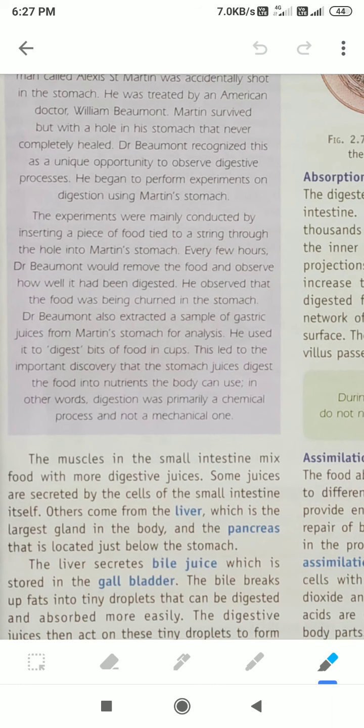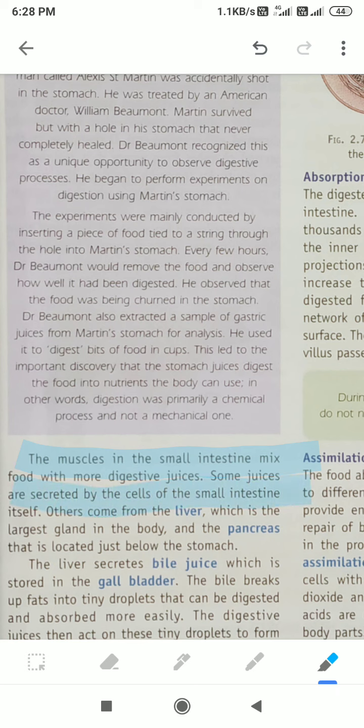The muscles in the small intestine mix food with more digestive juices. In the small intestine, that food is mixed up with more digestive juices. Some juices are secreted by the cells of the small intestine itself.